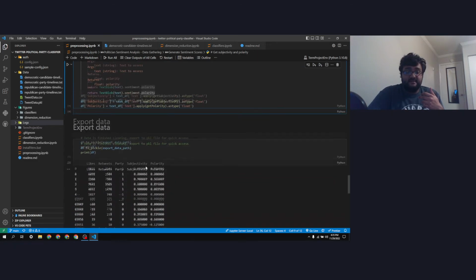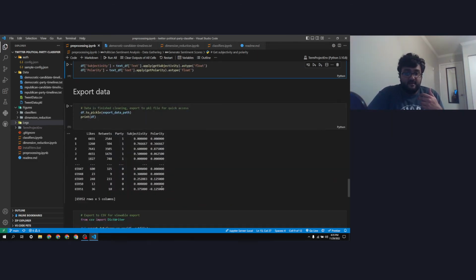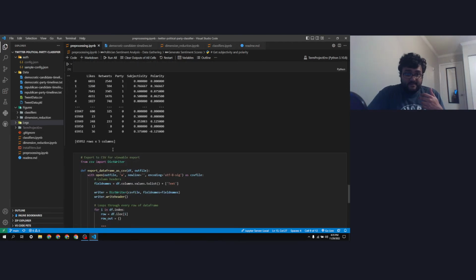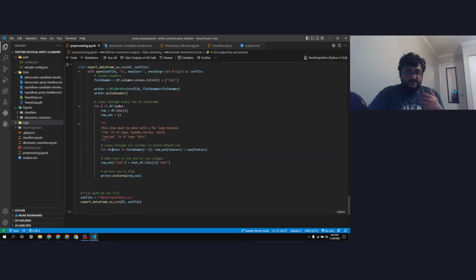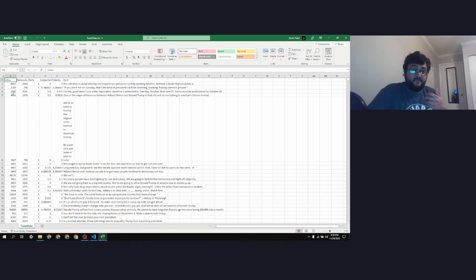Once that's collected, this is what the final data frame looks like. And it gets exported as a CSV down here. This is what the CSV looks like. We have all the different data frame headers, and we have the text in addition to it.